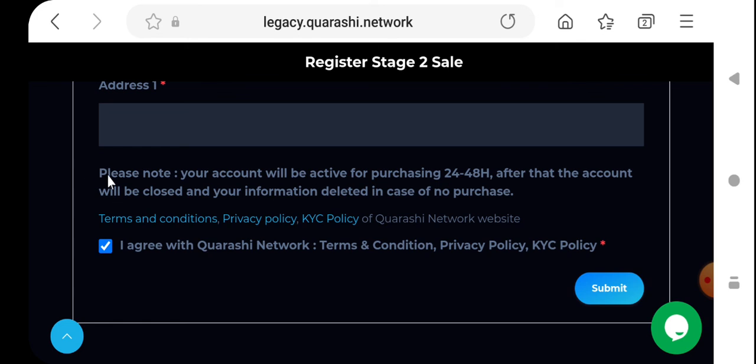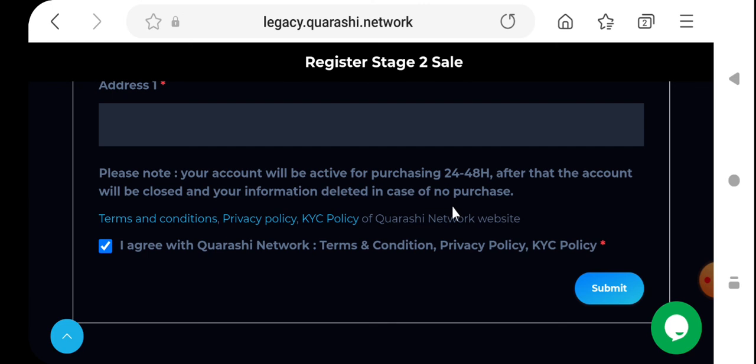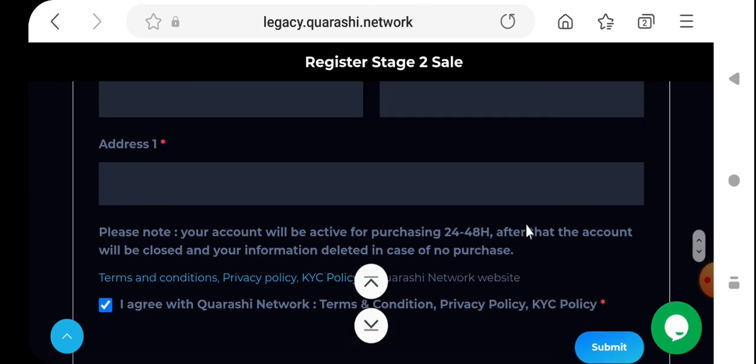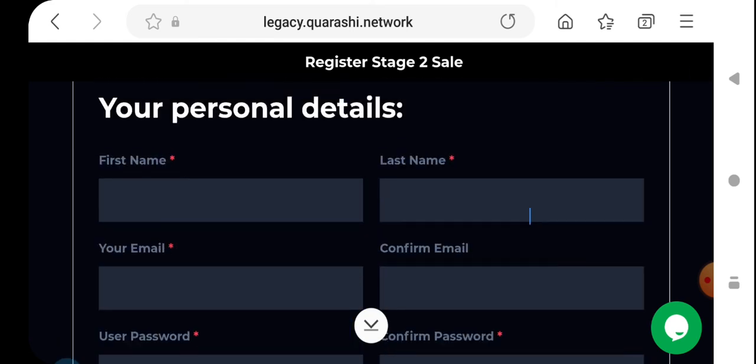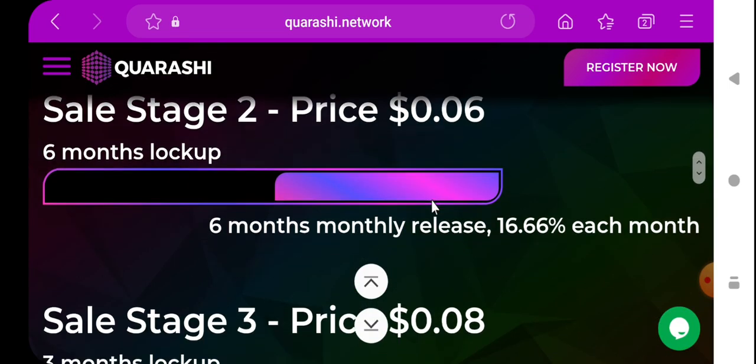So guys, you must know this note: your account will be activated for purchasing for 24 to 48 hours. After that the account will be closed and your information deleted in case of no purchase. That means if you don't purchase within 24 to 48 hours after the sale starts, your account will be deleted. It's the best choice to purchase this token because it is now at a very low price, only 0.06 is running.